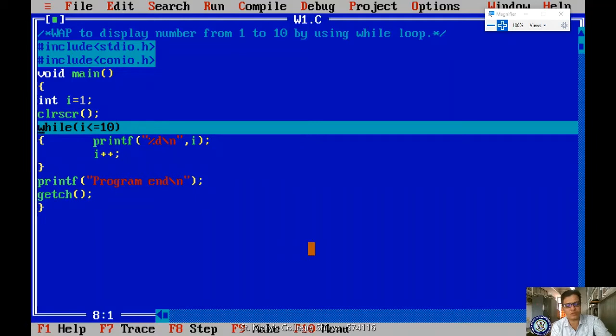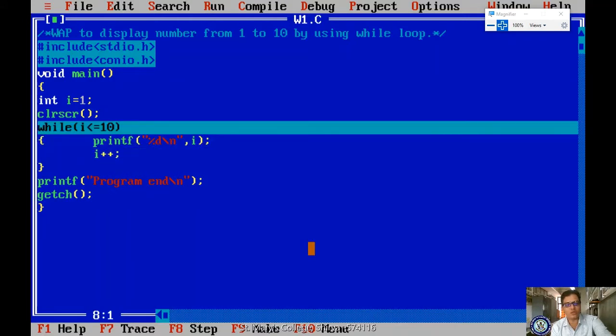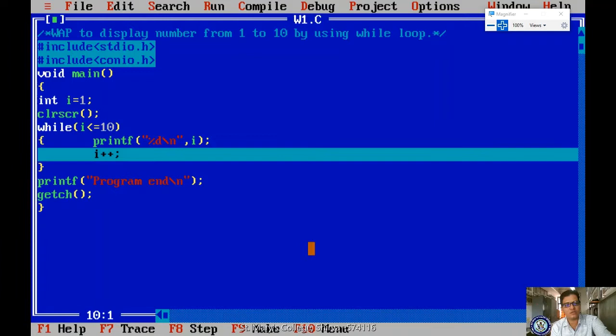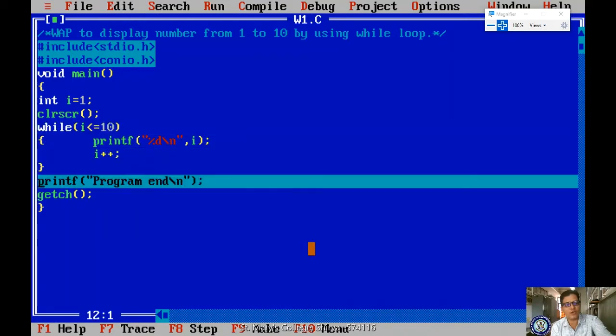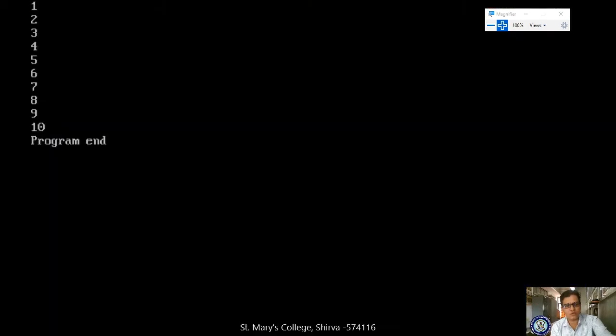Once again it is coming to the while. While coming, the I value is 2. Okay, clear? Please observe here. I am pressing the F7 continuously. How long will this be evaluated? After the incrementation it will come. This will execute until the condition becomes false. Clear? Yes. So afterwards I am displaying this program.